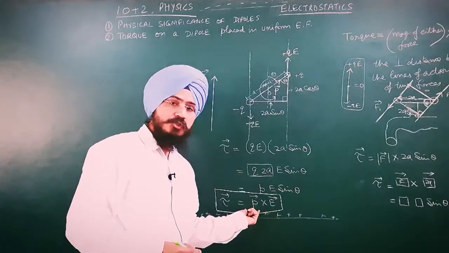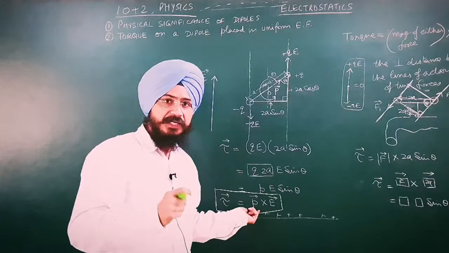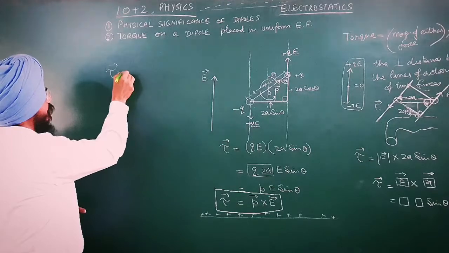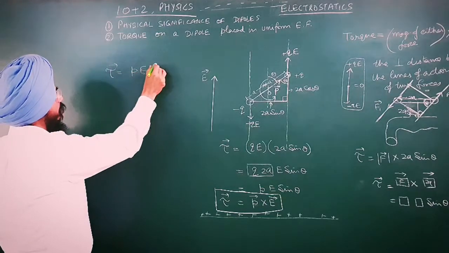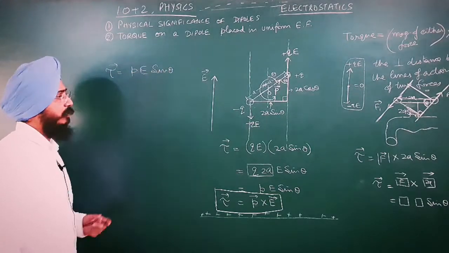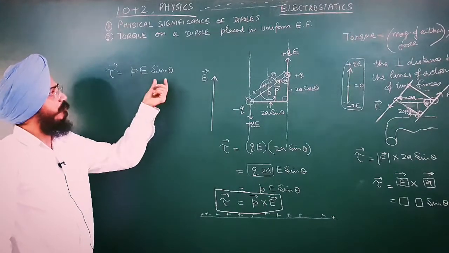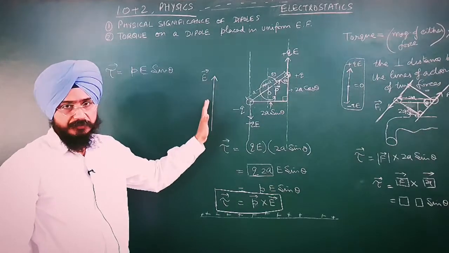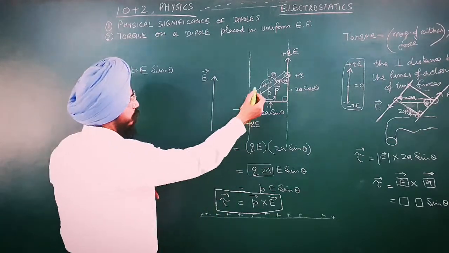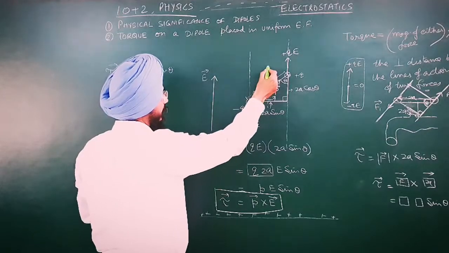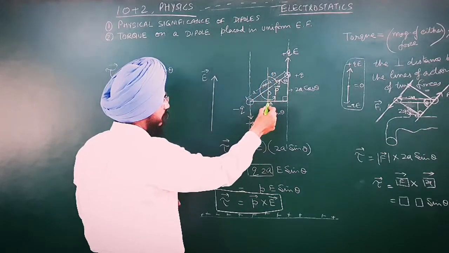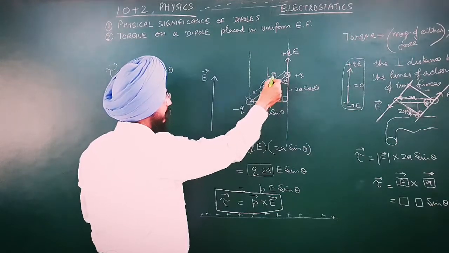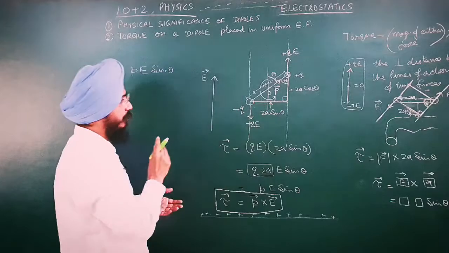field. When will this torque be maximum and when will it be minimum? Now we have the formula of torque as pE sin theta. Everything depends upon the orientation of the dipole with respect to the electric field. The dipole makes the angle theta with the direction of the electric field.